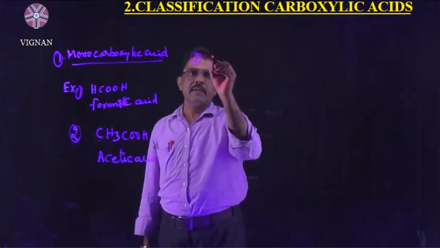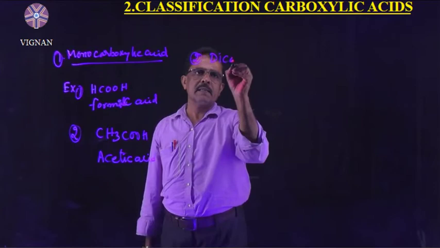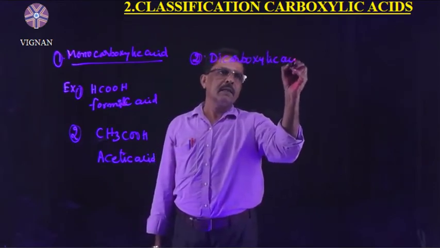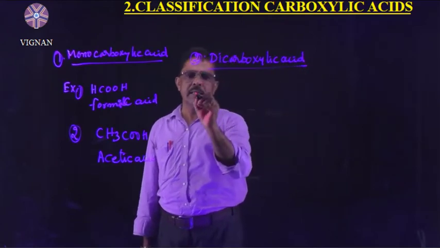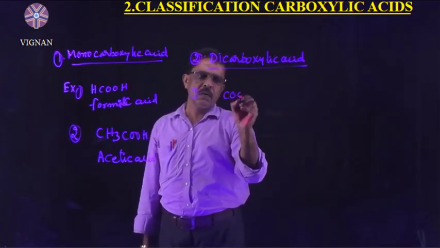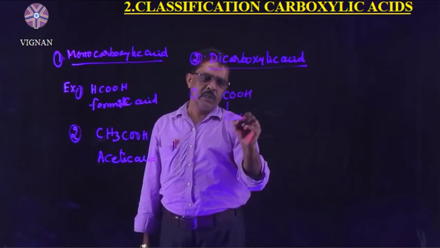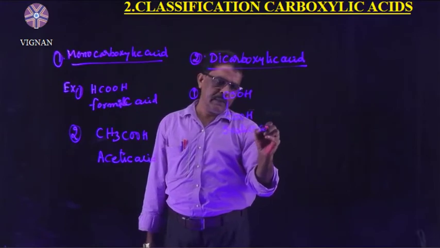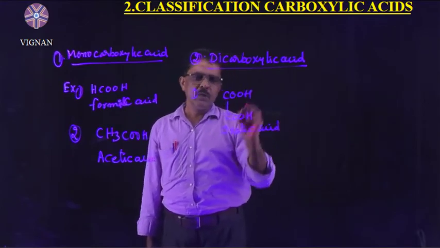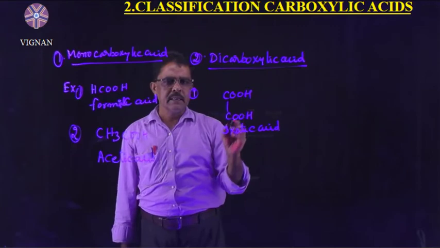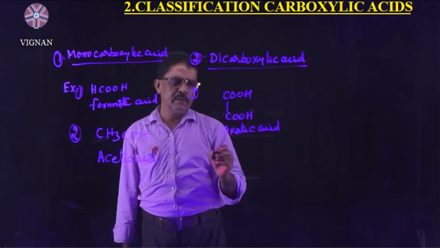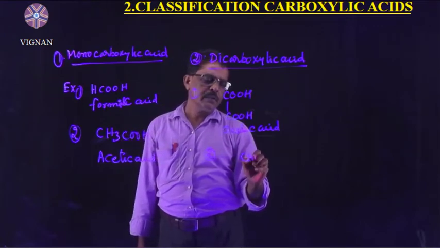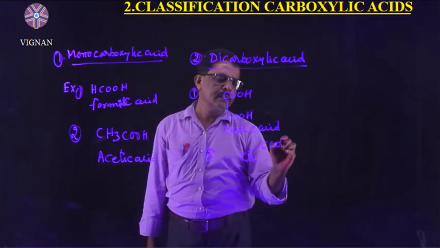Next, go to the second one, that is dicarboxylic acids. For dicarboxylic acids, we will take first one, oxalic acid, COOH COOH. Oxalic acid means there are two COOH groups present in the compound. One more compound is taken, CH2COOH.